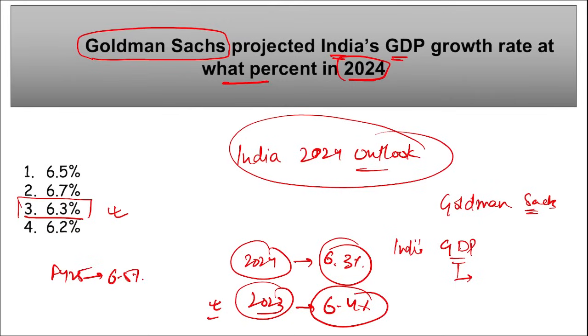This is basically expectations. For example, there is talk of recession, and the RBI suggested that next year there is a high chance of recession in the world, and its impact will also be felt in India because of rising oil and food prices. So these GDP expectations can come down significantly. Just go through them and remember them, but don't cram up the numbers, because they can definitely change in future.